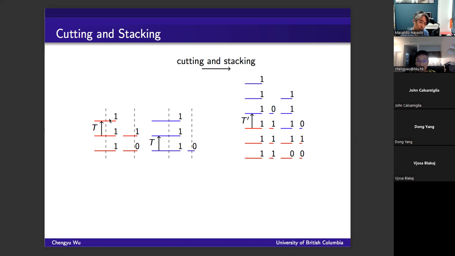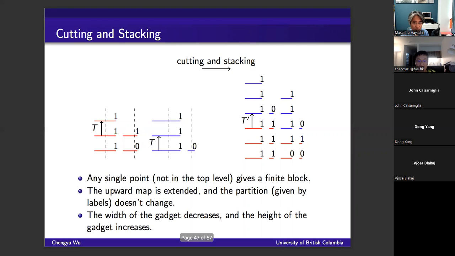The benefit of doing this is that in this expression, T is not defined on the top level here and here. But if you glue them together, then T will be defined on some of the points where previously it was not well defined. So by doing it this way, we can extend our map.